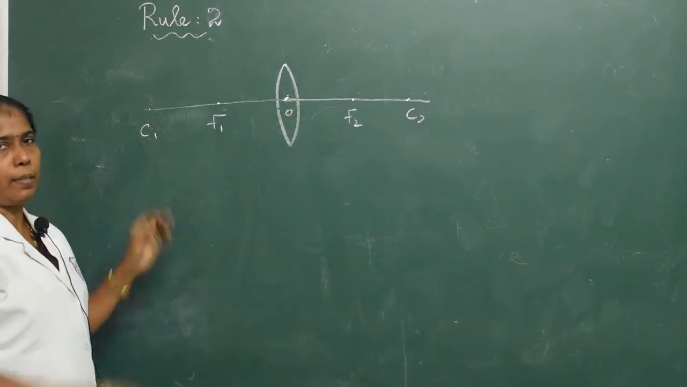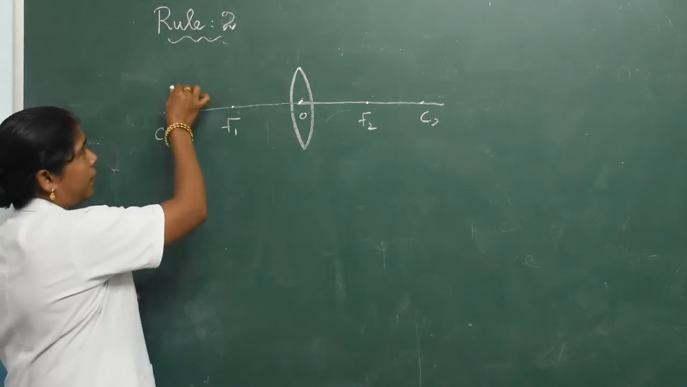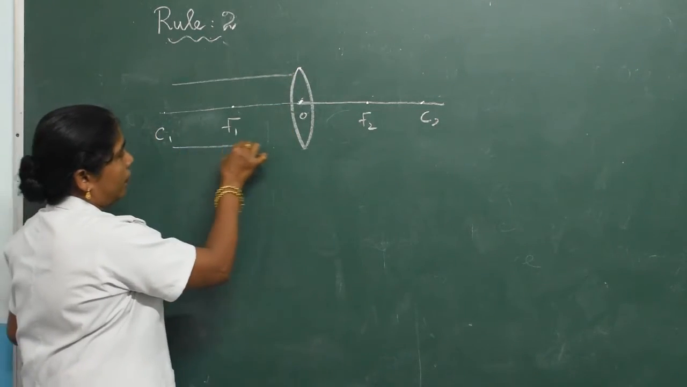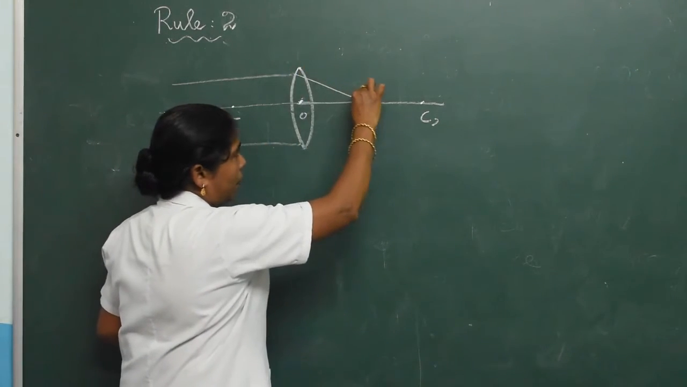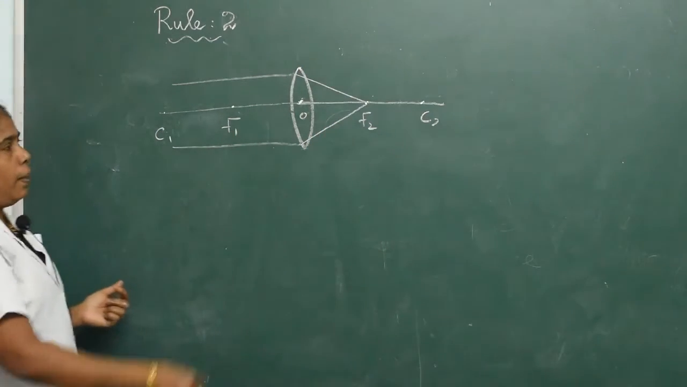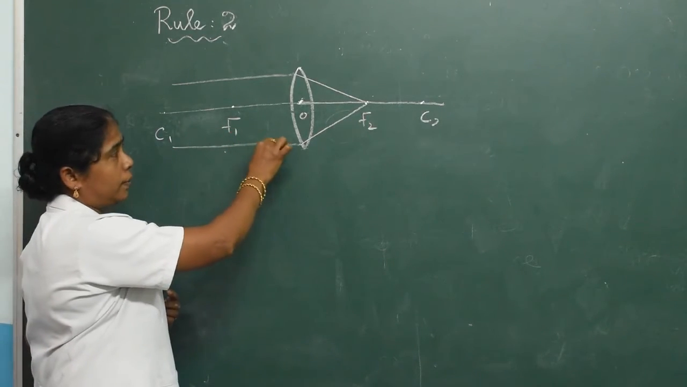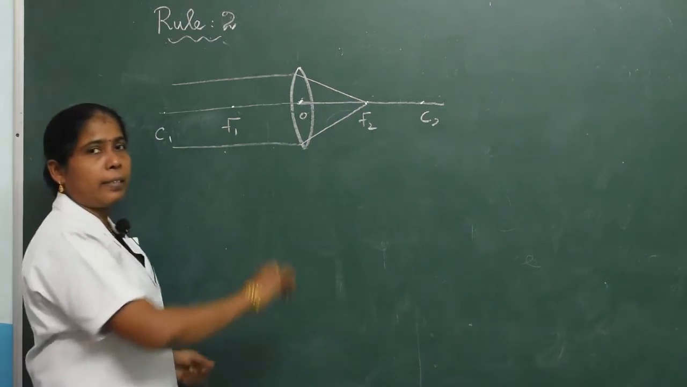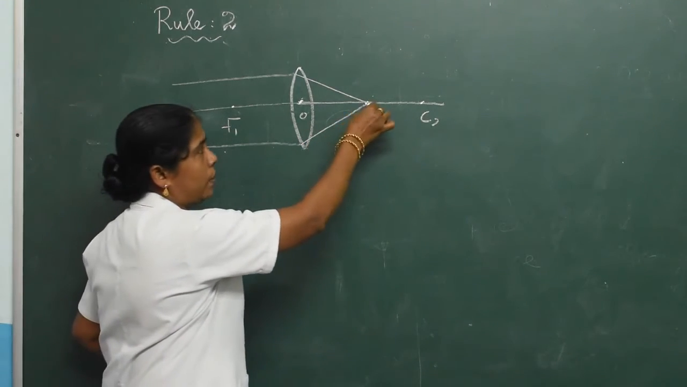When a ray of light passes parallel to the principal axis through a convex lens, or converging lens, the refracted ray converges to the principal focus. When a ray of light parallel to the principal axis passes through a concave lens, the refracted ray diverges from the principal focus. Here it is a convex lens, so it converges to the principal focus.